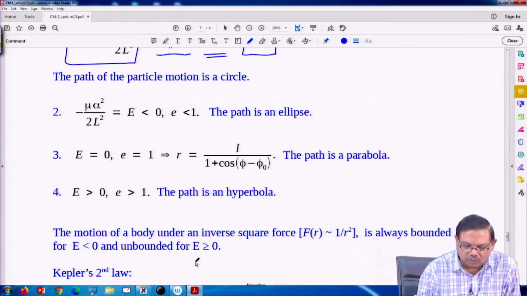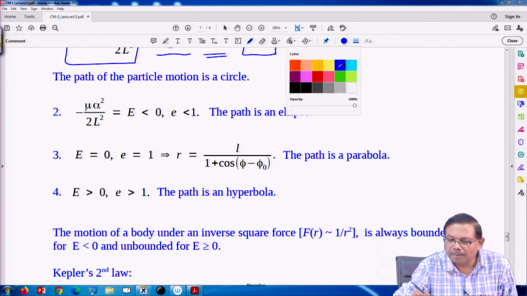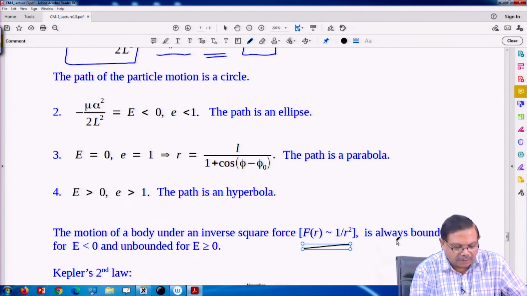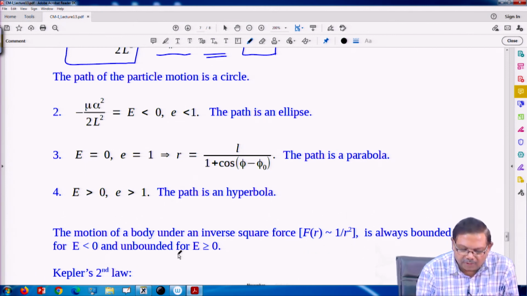So, motion of a body under an inverse square force, which is F of r proportional to 1 upon r square, is always bounded if total energy is negative, and it is unbounded if total energy is 0 or positive.